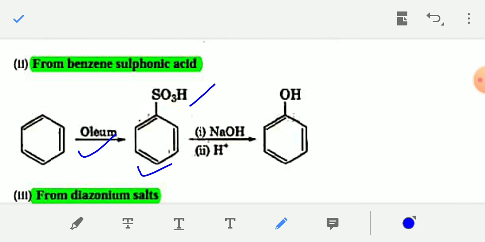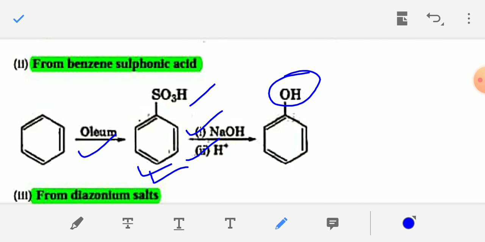And now if benzene sulfonic acid is treated with fused or molten sodium hydroxide, and then in the next step you add dilute acid, H plus, HCl or dilute H2SO4, finally you will get phenol.